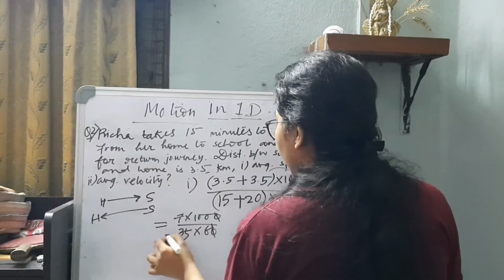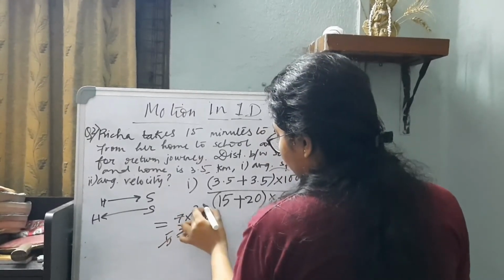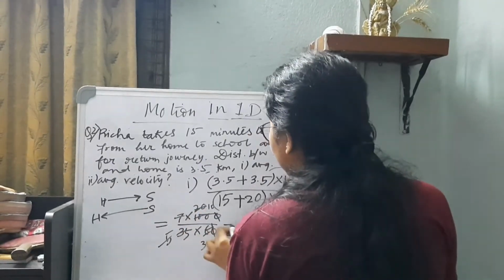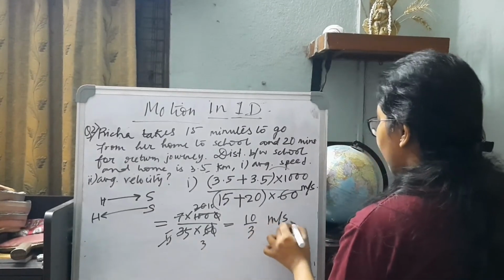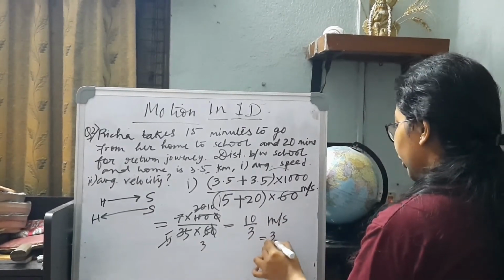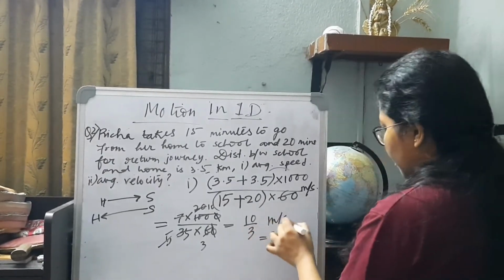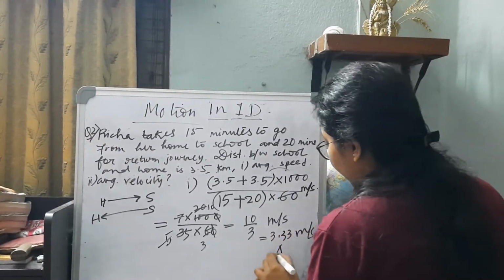Now if we go for the cancellation part, we see that our answer arrives at 10 by 3 meter per second, which is nothing but 3.33 meter per second.